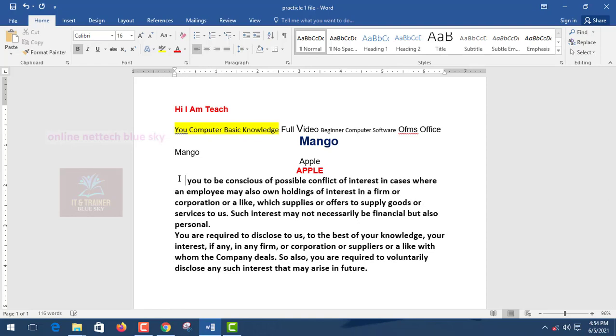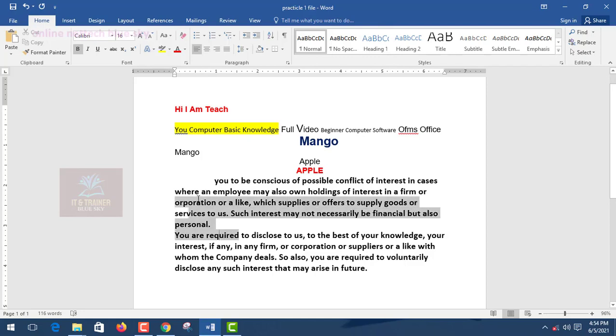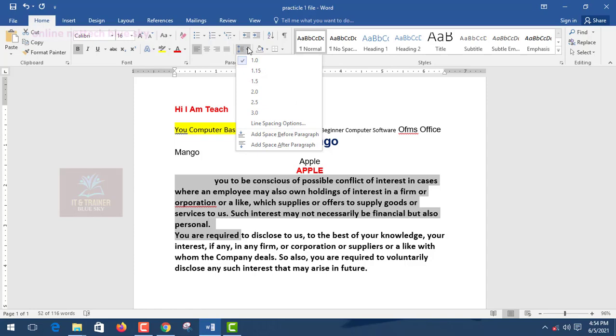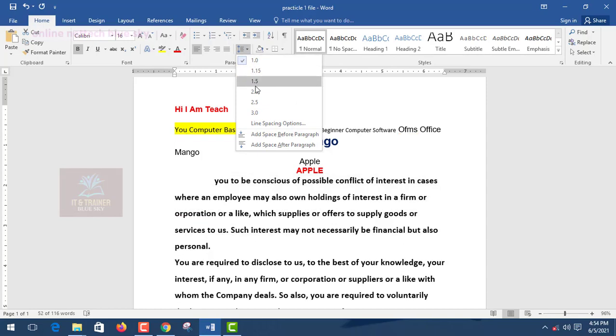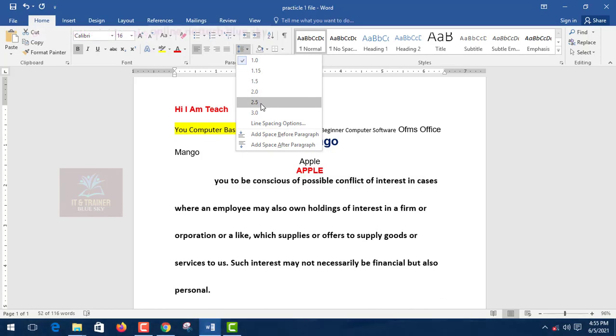So this type of paragraph start. Okay, so I'm just showing only these options related. You can see, just to be careful. Okay, you can see just here.